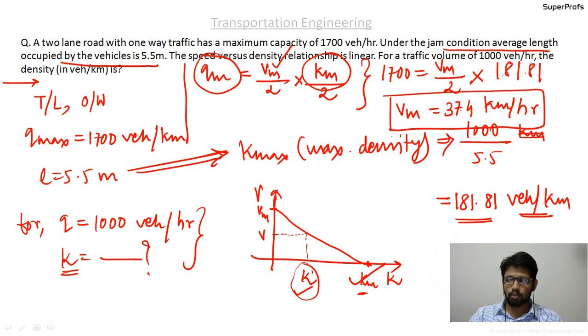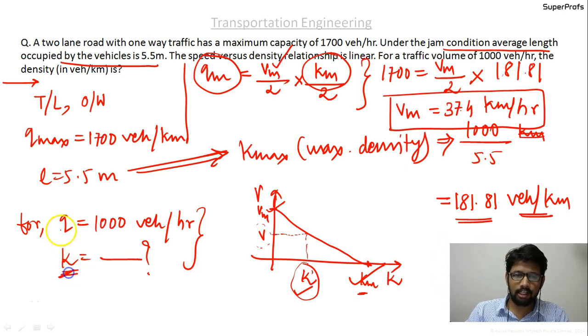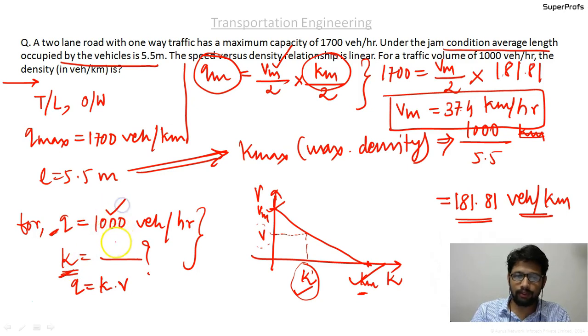So now we have obtained the Vmax value. In order to get the density corresponding to this volume, we have the relationship Q equal to kV. In this case we have the Q value, we need to find what K is, and we also need to find the corresponding V value.